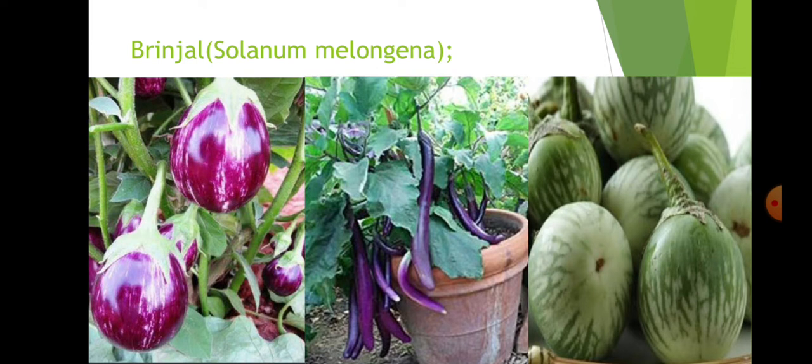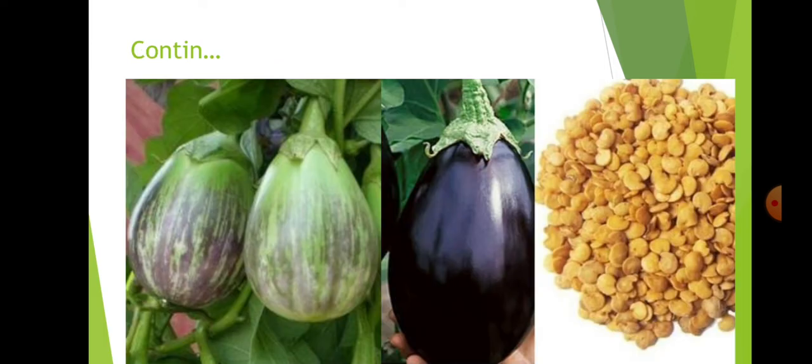These are the brinjal, which is available in many varieties: long purple, whitish and greenish in color, white and light purple, and fully purple round are available. These are the seeds of brinjal. These seeds are broader than the chili seeds. Similar in appearance but broader than the chili seeds. This is the only identification we can do between chili and brinjal seeds.